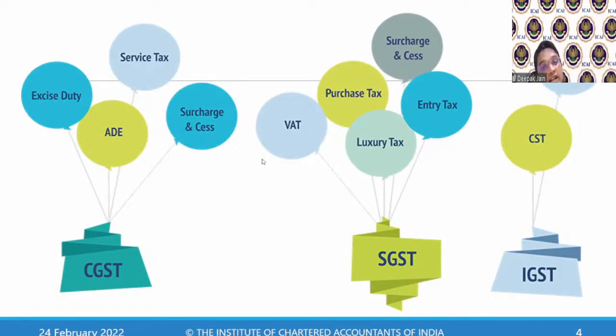And if there were some anti-dumping products, like earlier China used to dump a lot of products in India. So we used to get a lot of Chinese products, and then the Indian manufacturers used to suffer. That's the reason there was something called an anti-dumping duty which was levied. So that was also levied on the import of my anti-dumping goods. Those were all the taxes which were levied earlier. All of that has gone and now you have only IGST.